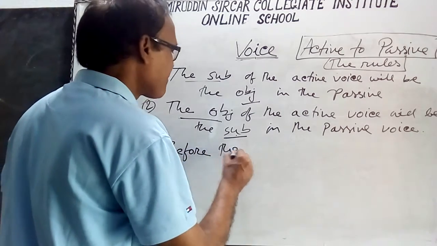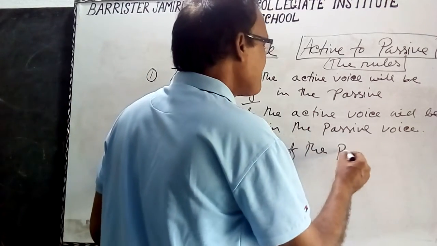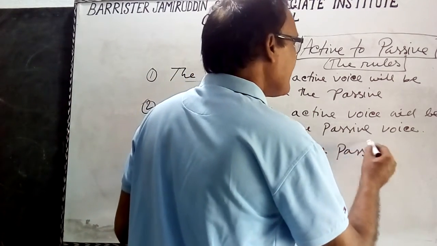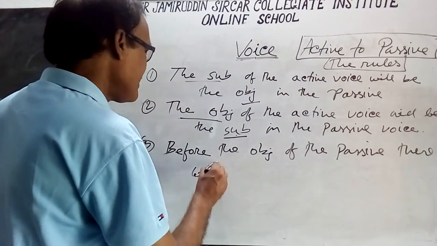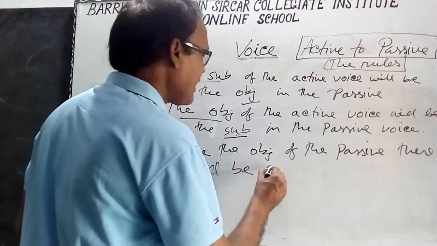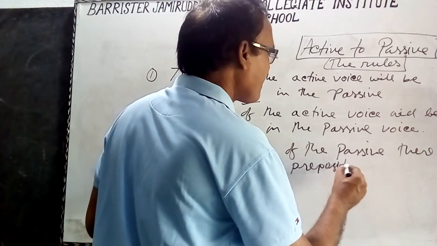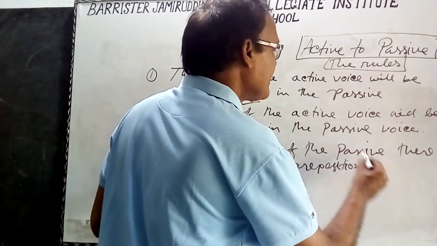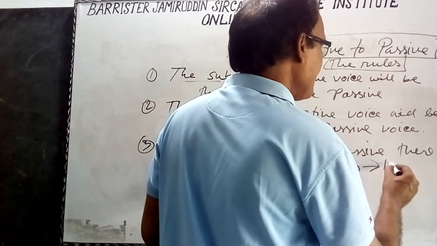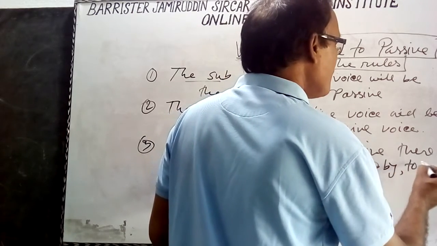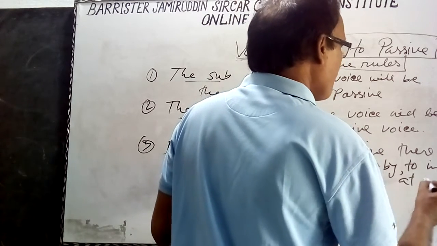Before the object of the passive voice, there will be a preposition. And the prepositions may be by, to, in, at, with.